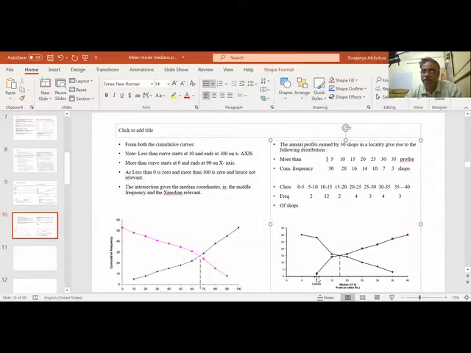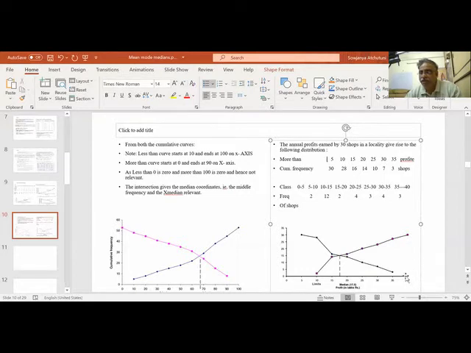Less than 10, I have 2 shops. Less than 15, I have 14 shops. Less than 20, I have 16 shops. Less than 25, I have 20 shops. Like that, this data goes. How I got? I'm adding this. 2, less than 10, 2. Less than 15, 14. Less than 20, 16. Less than 25, 20. Less than 30, 23. 27, 30. So less than 40, I have 30 shops.